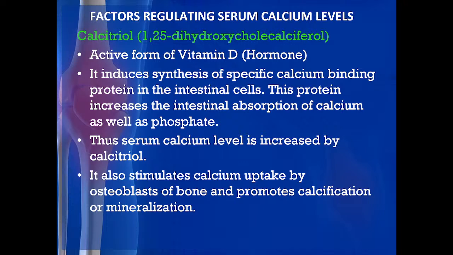What happens if the level goes to 12, 13 after absorption? So, we have to decrease that level also. That calcium will be taken to the bone for the deposition. Okay. So, bone is a reservoir of the calcium.